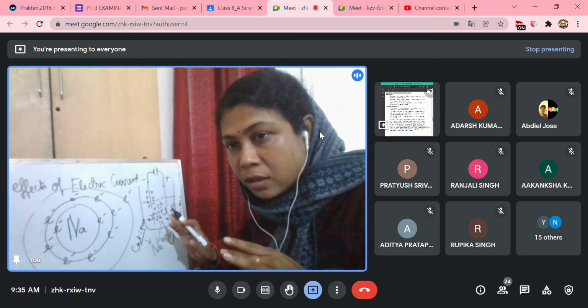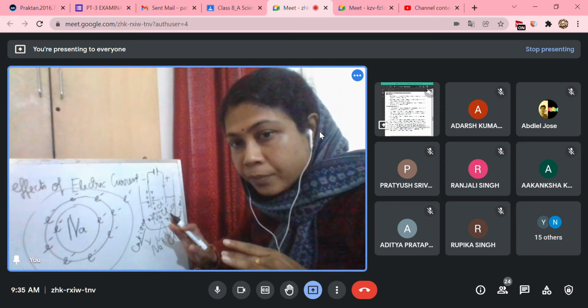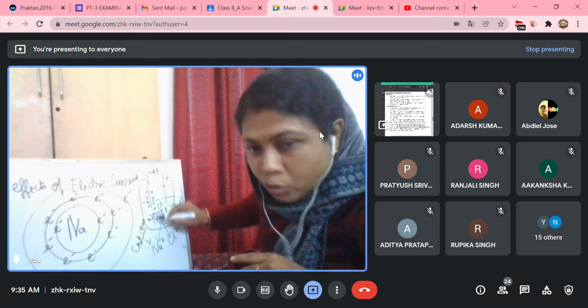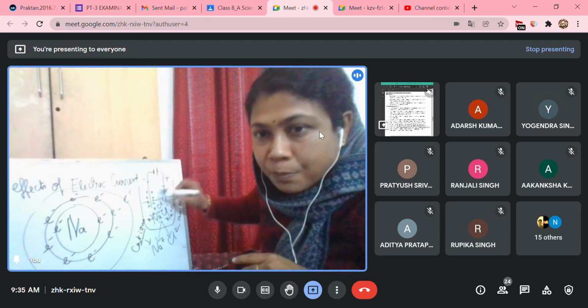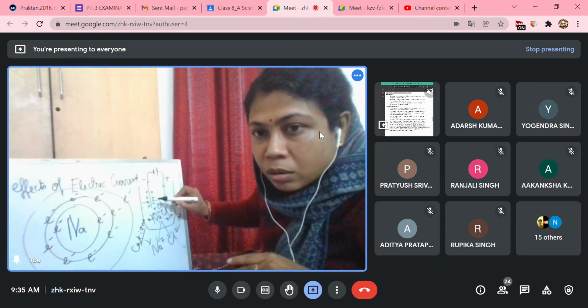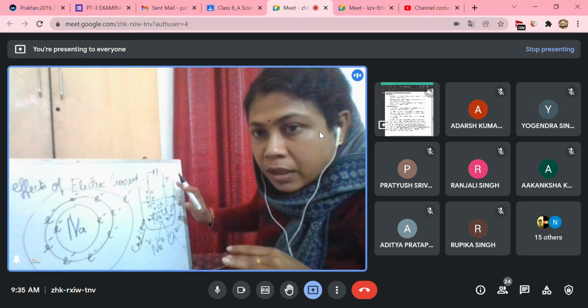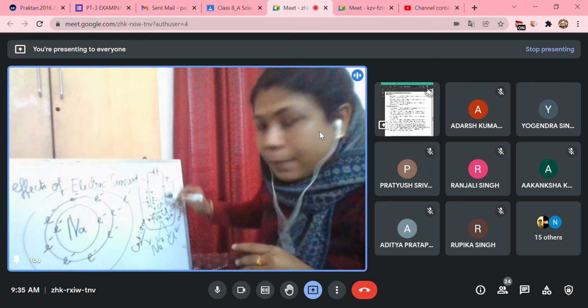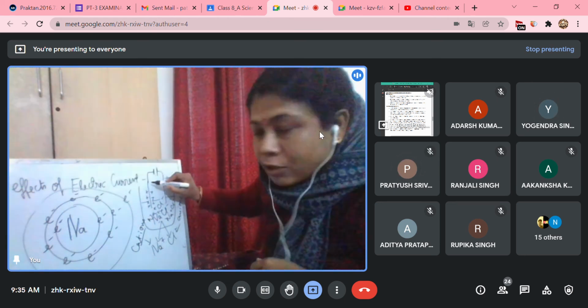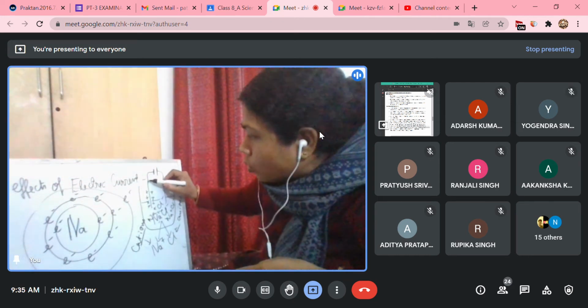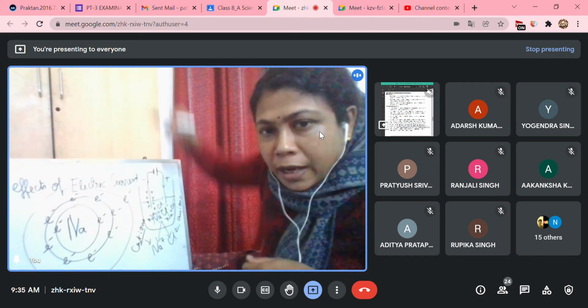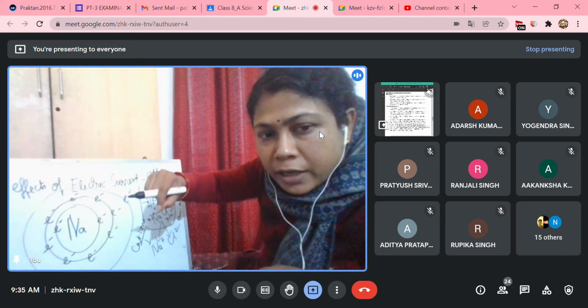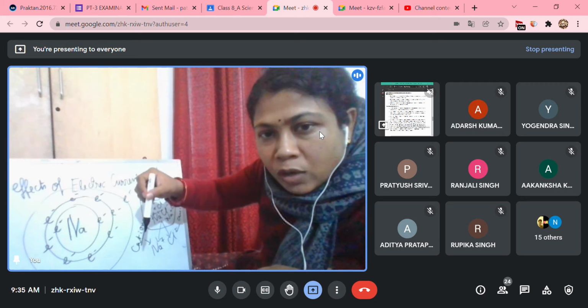Now it's clear again. So what will happen? There will be deposition of this metal on the surface of the cathode. If, in place of this electrode, I make the cathode into a statue, I can dip a statue inside the electrolyte. I can dip a spoon in the electrolyte as the cathode.